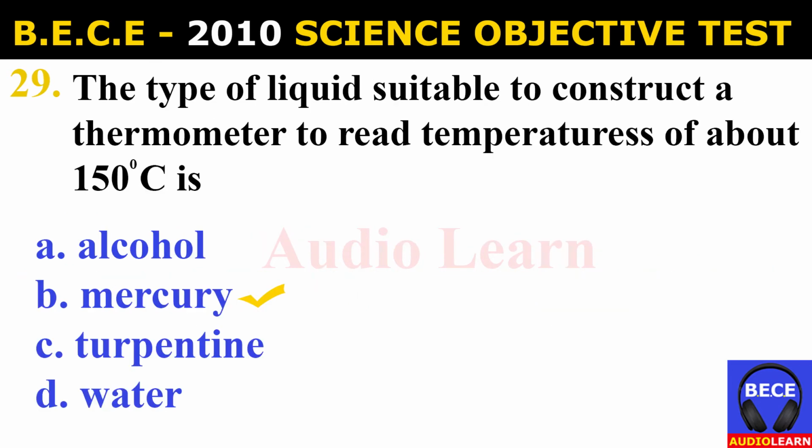Number 29. The type of liquid suitable to construct a thermometer to read temperatures of about 150 degrees Celsius is A. Alcohol, B. Mercury, C. Turpentine, D. Water. And the answer is B. Mercury. The type of liquid suitable to construct a thermometer to read temperatures of about 150 degrees Celsius is mercury.